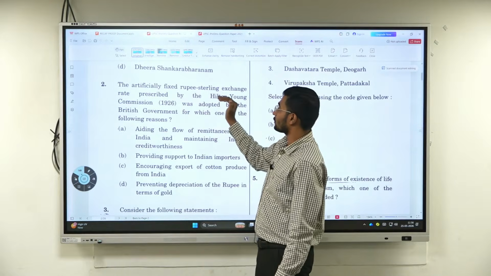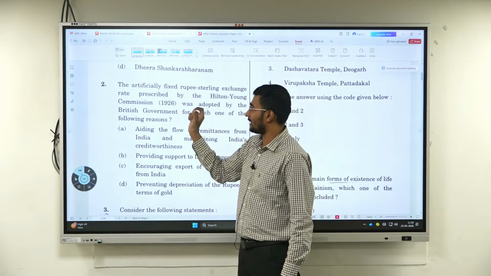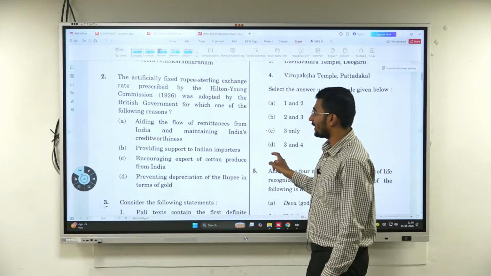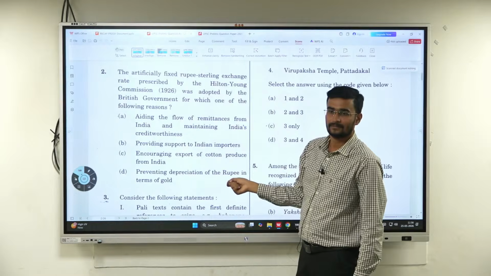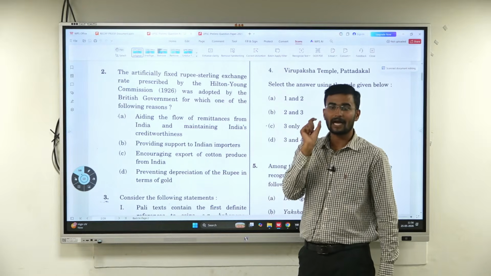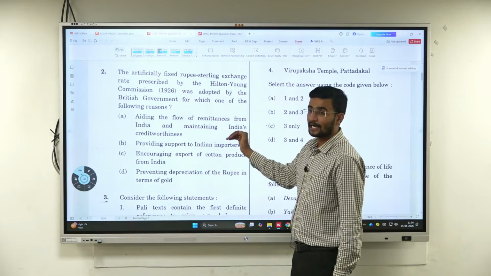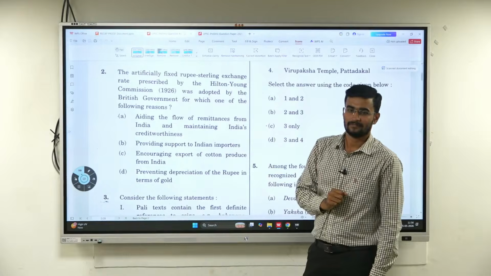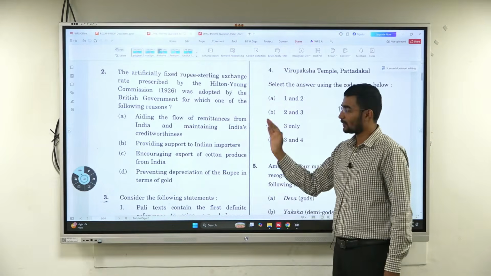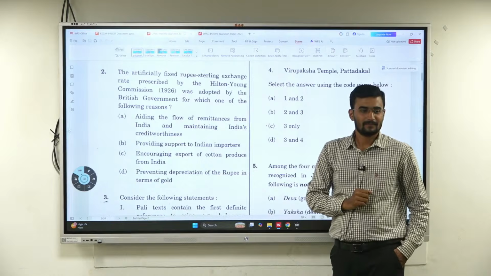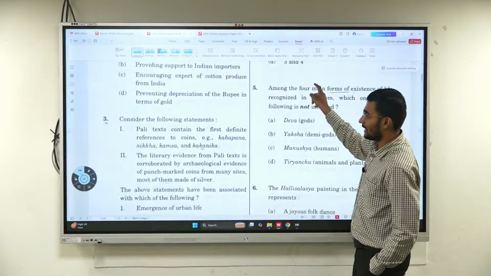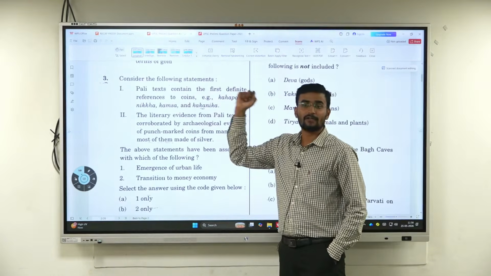The artificial fixed rupee-sterling exchange rate prescribed by the Hilton Young Commission 1926 was adopted by the British government for which of the following reasons? Now we know Hilton Young recommended the RBI, but what is related to remittances? Again a challenge. Again a direct question. Either yes or no. There is no guesswork here.